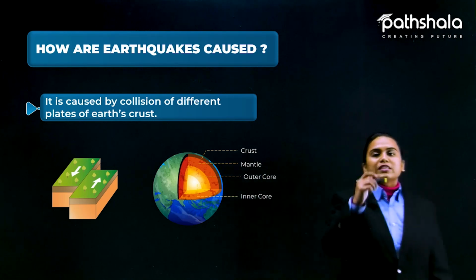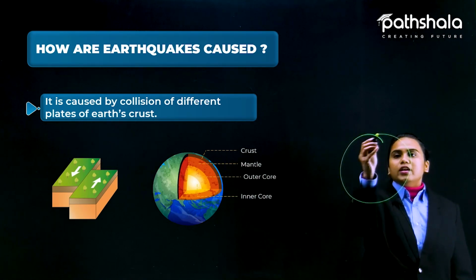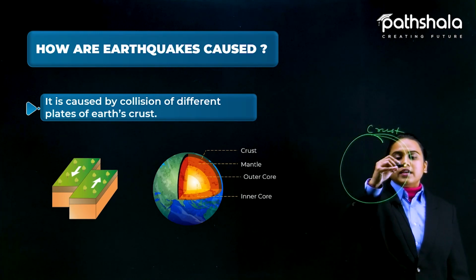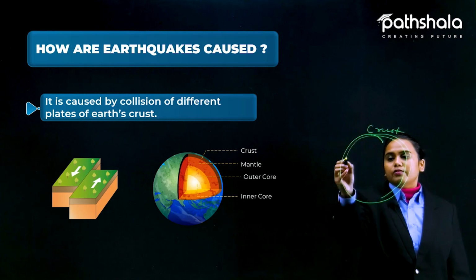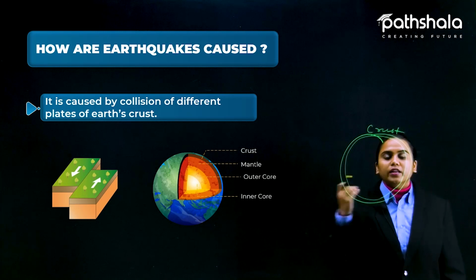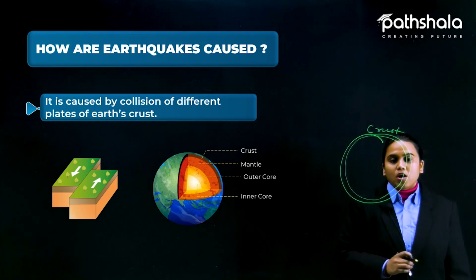The outermost layer is the crust. This crust is not a very thin layer, but compared to the other layers, it is very thin.